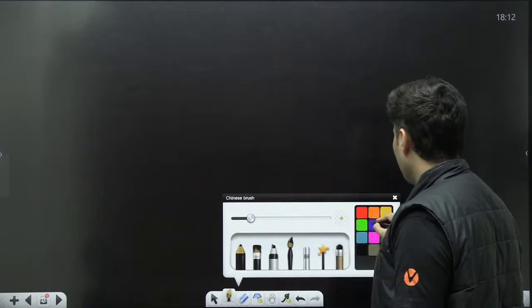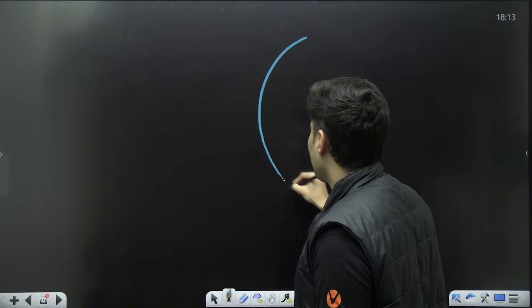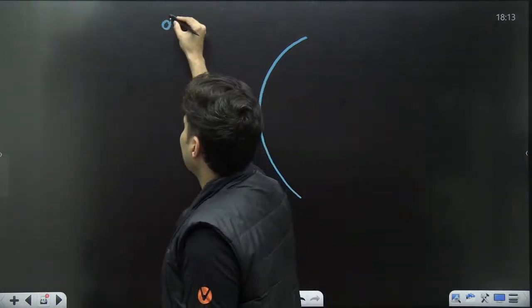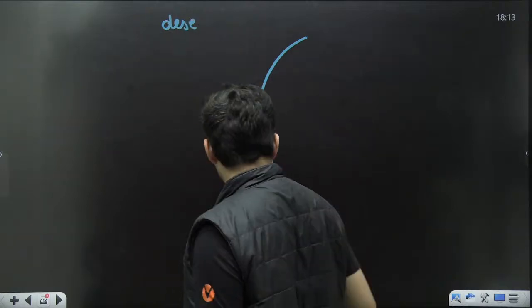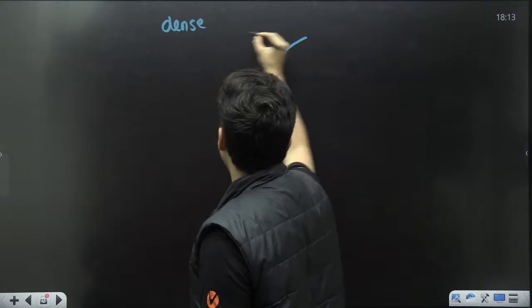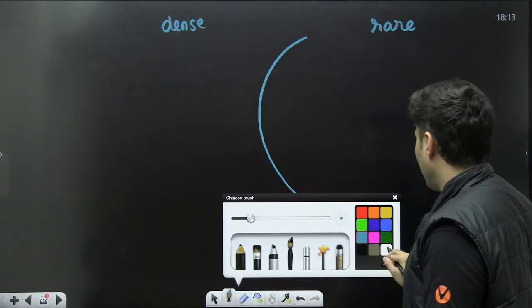Say for example, there is a curved surface like this. Let's say this is a dense medium on this side, and let's say this is a rare medium on this particular side.